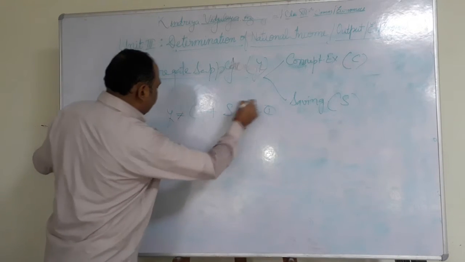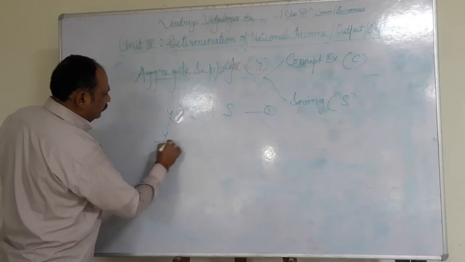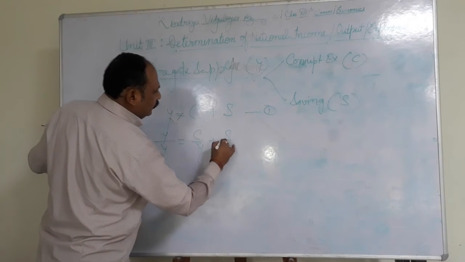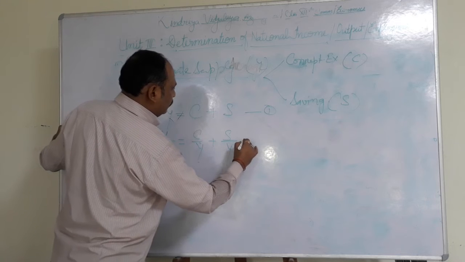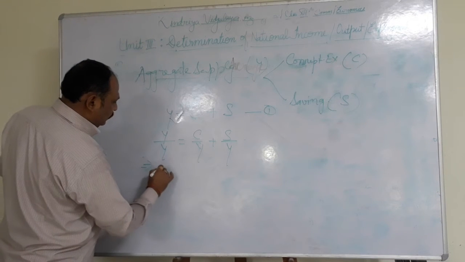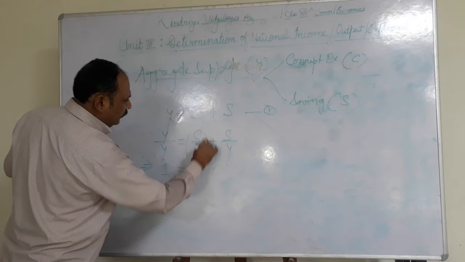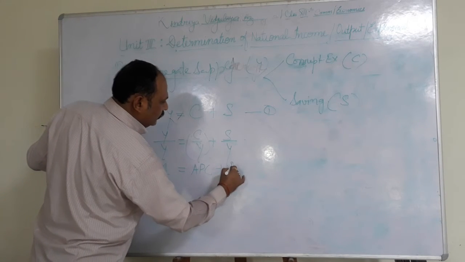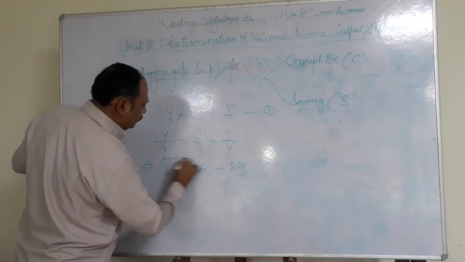This equation is divided by Y: 1 is equal to C upon Y plus S upon Y. This C upon Y is APC and this S upon Y is APS.